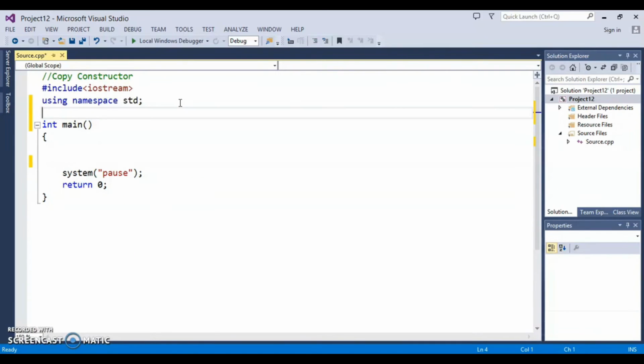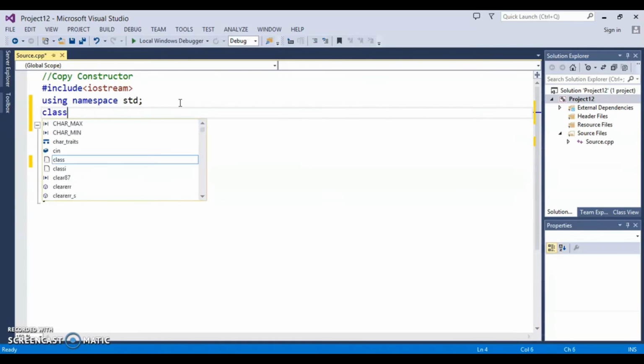Okay, I'm going to show you with the help of an example. We are saying that the compiler has its default copy constructor. Then why, and when, is there a need to write your own copy constructor? So let's check when it is necessary, or compulsory, to write our own copy constructor.